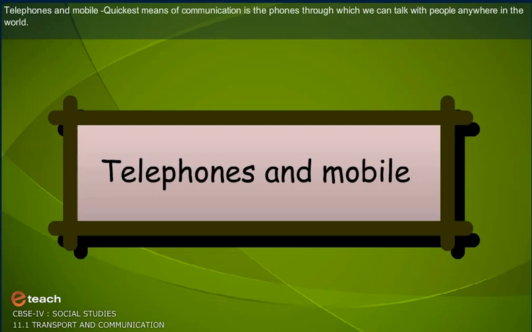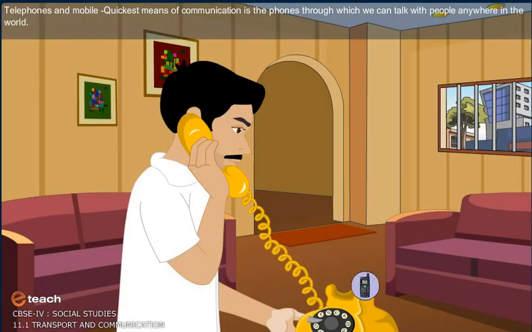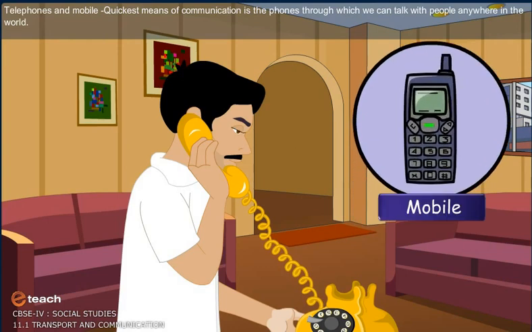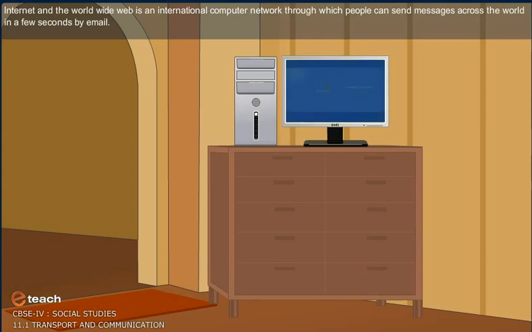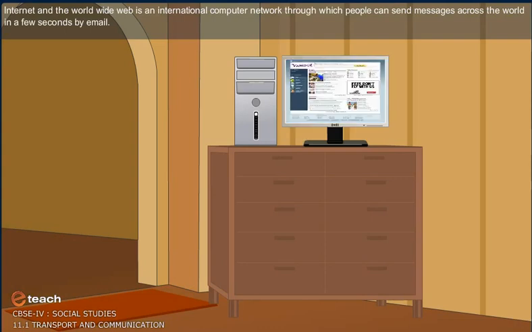Telephones and mobiles. The quickest means of communication is the phone, through which we can talk with people anywhere in the world. Fax is a system by which a message written on paper is reproduced exactly in the same way on other paper at the receiver's end. Internet and the World Wide Web is an international computer network through which people can send messages across the world in a few seconds by email.